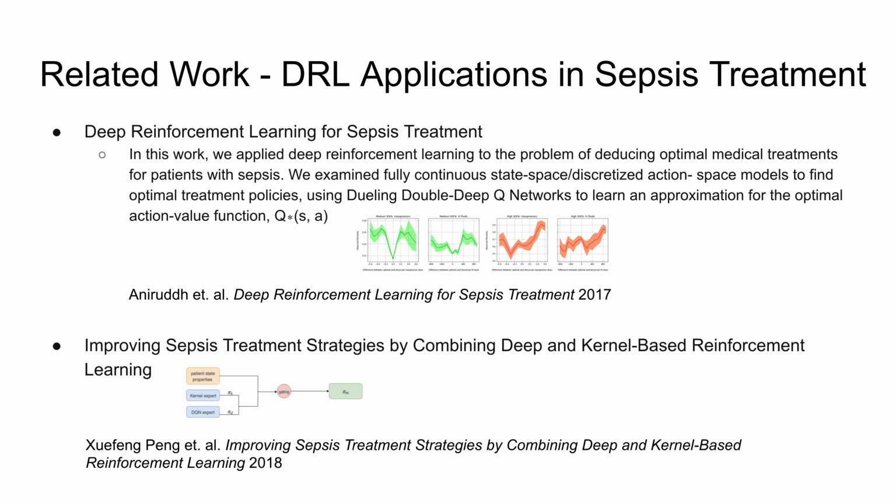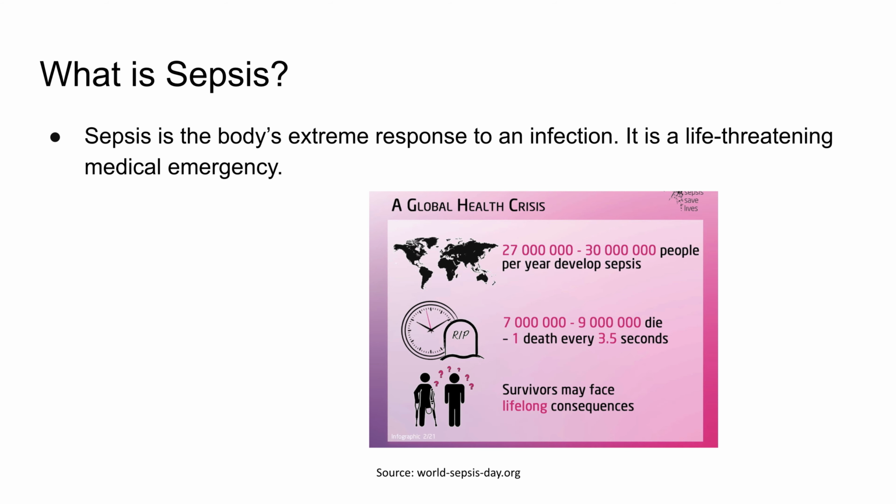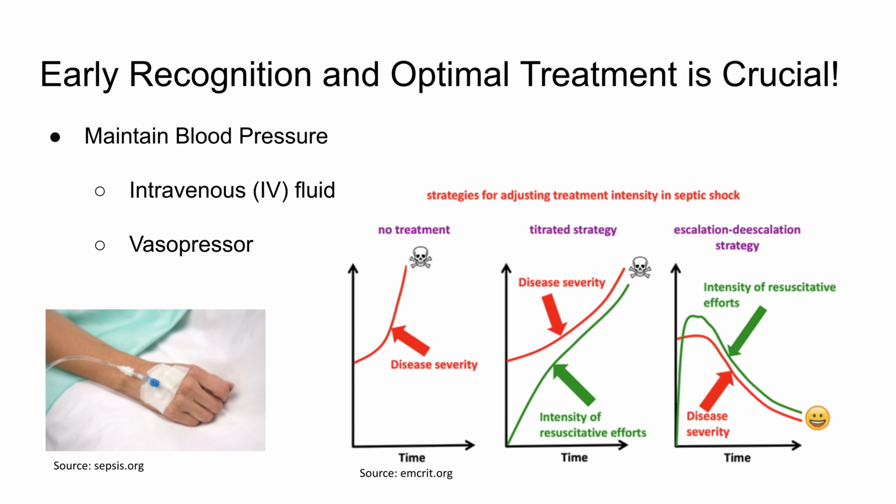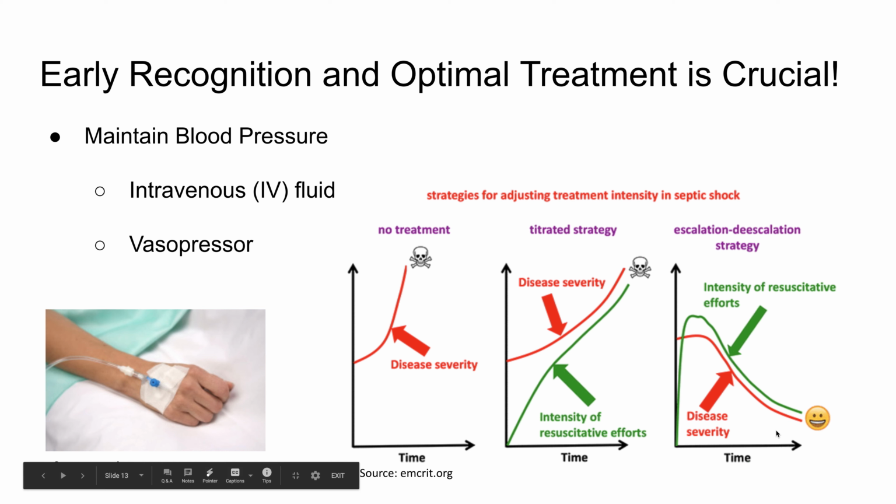Thanks to the previous work of deep reinforcement learning application in sepsis treatment, we are able to build our pipeline based on their research. So sepsis is the body's extreme response to infection. It will cause multi-organ failure, and it is a life-threatening medical emergency. Early recognition and optimal treatment is very crucial for sepsis treatment. If we could identify sepsis and treat a patient at an early stage, their mortality would decrease significantly.